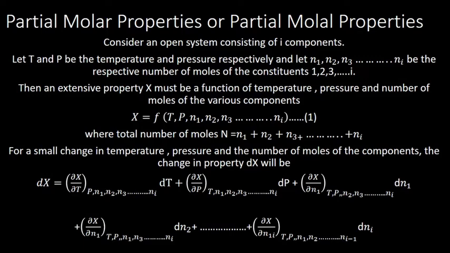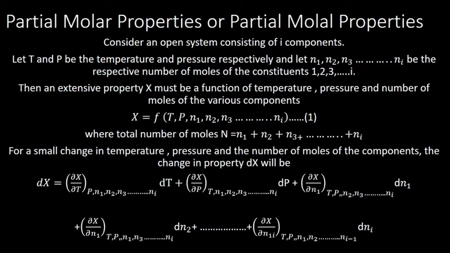So X we can write as a function f of temperature, pressure, n1, n2, n3, then n4, like that it goes till ni. It will be a function of the number of moles of all these components. Then total number of moles n we can take as the sum of all the numbers of moles, n1 plus n2 plus n3 plus etc. plus ni. Now we will take a small change in temperature, pressure and number of moles of the components. The change in property dX will be, what we have to do, we should go for partial differentiation.